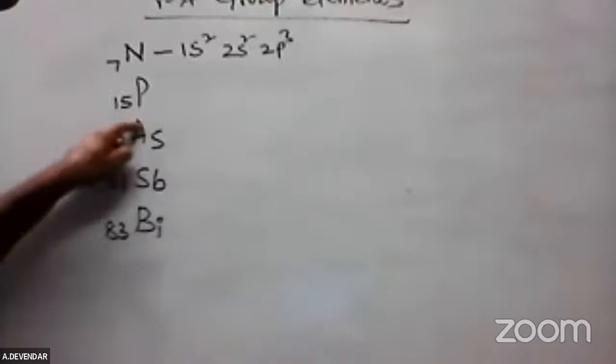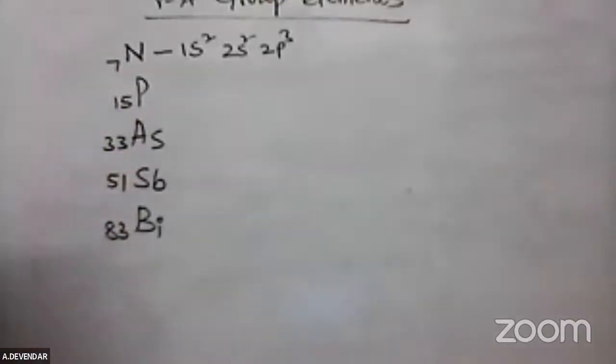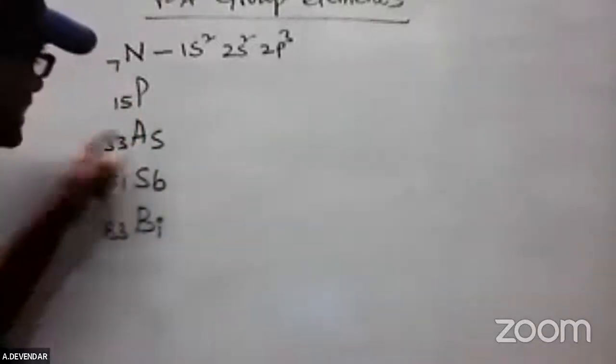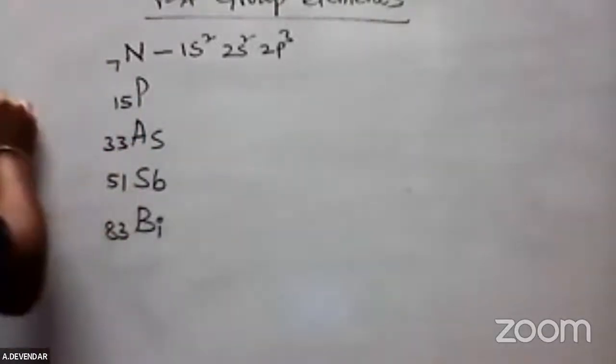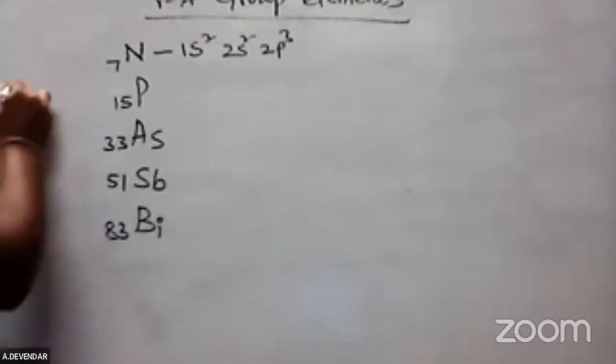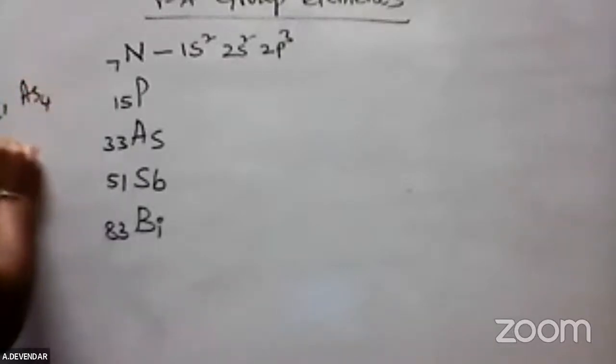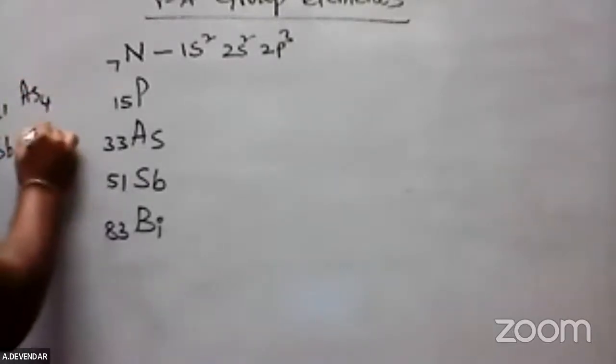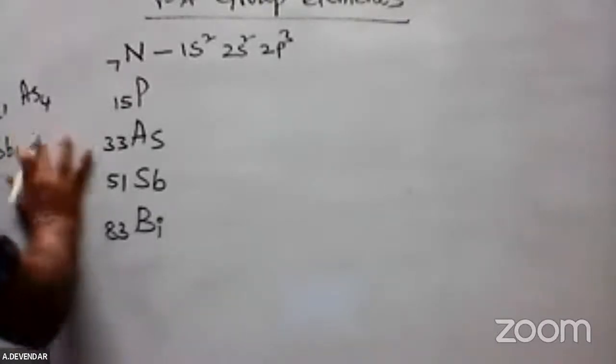The remaining elements phosphorus, arsenic, antimony are tetraatomic in nature. Please remember phosphorus, arsenic, antimony are present as P4, As4, Sb4. Bismuth is not like that.